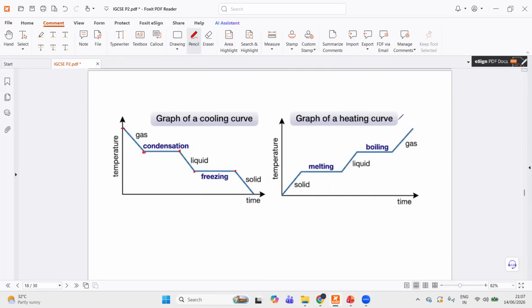And then you have heating curve. Same, you start off with a solid, reaches the melting point, until all of the solid melts into liquid, the temperature remains constant. When it becomes liquid, you heat it up, the temperature increases. When it reaches the boiling point, until all of the liquid turns into gas, again the temperature remains constant. And once the state has changed, now if you apply the heat, the temperature would increase. One last time, when matter changes its state, the temperature doesn't change.